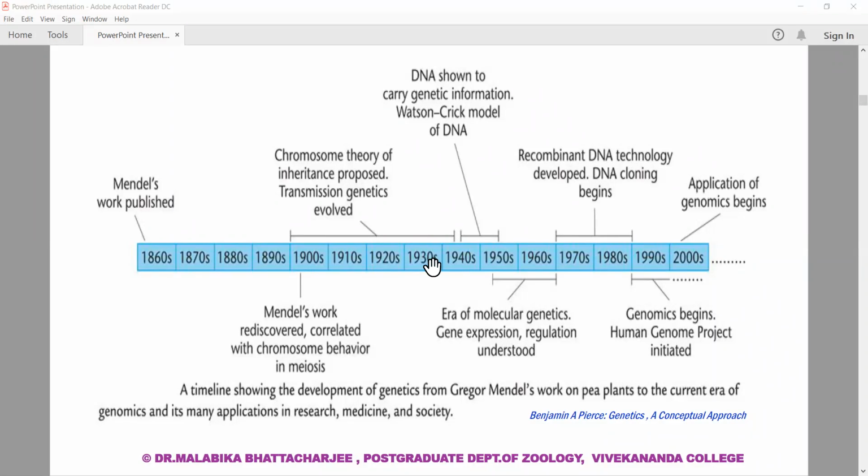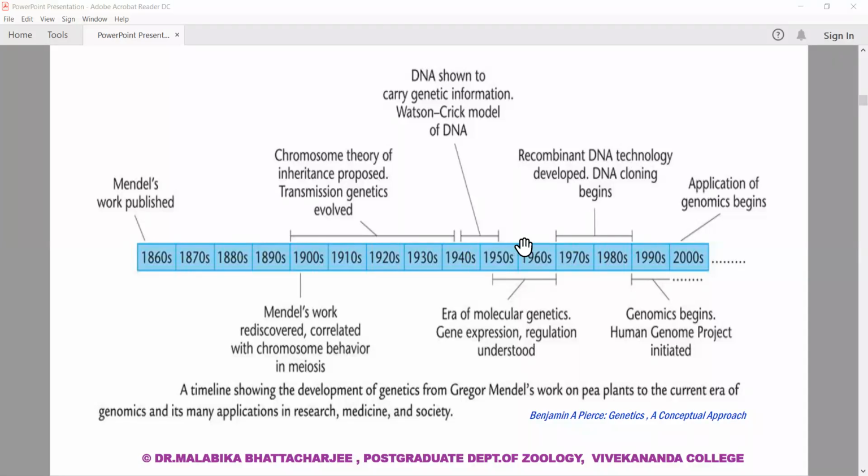Along with Mendel's work came the very famous works of Bridges and Morgan with Drosophila, and Sturtevant with Drosophila, and these works together form the chromosomal theory of inheritance. From 1928 onwards, Griffith started working with DNA, followed by the famous experiments of Hershey and Chase, and finally the structure of DNA was discovered around this era.